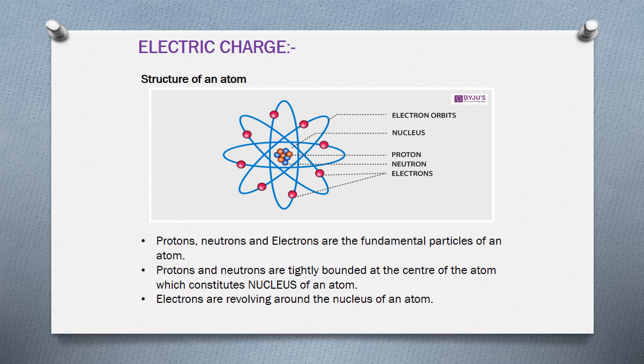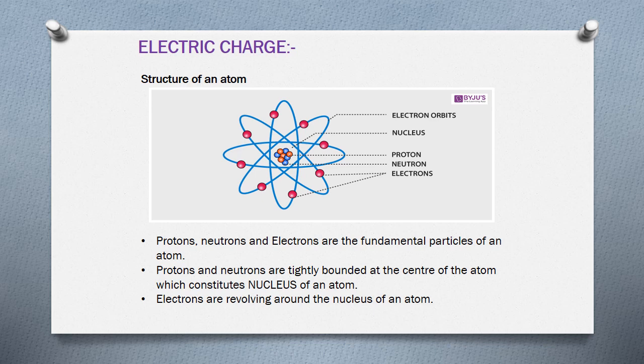Dear children, I think it is crystal clear now for you what the structure of an atom is. See, every non-living thing or matter is made up of atoms. Atoms generally consist of protons, neutrons and electrons. Protons and neutrons are tightly bound at the center of the atom. Electrons are revolving around the nucleus of an atom in their own orbits.